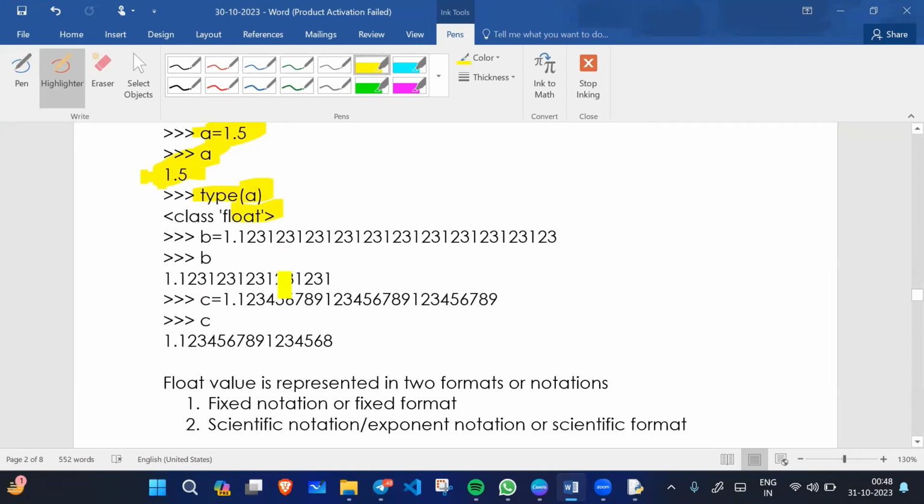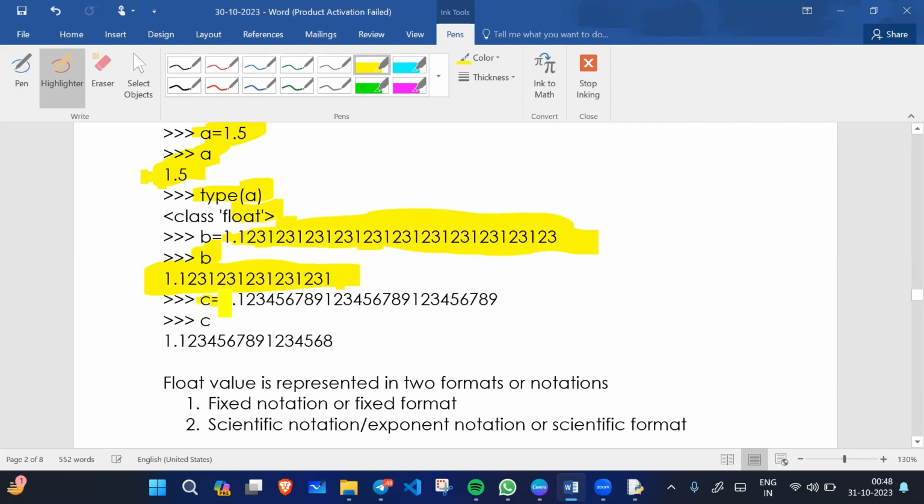For example, if I write 1.123123123123 and so on, like 9 or 10 times, then I print b, the value will print like this. Can you see some values are reduced? Can you see some values are truncated from here? So if you assign a large value, the value will be truncated.